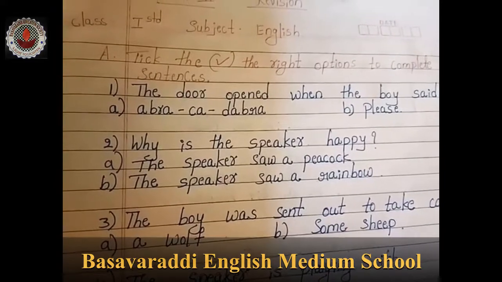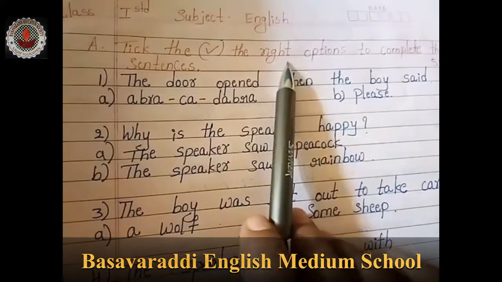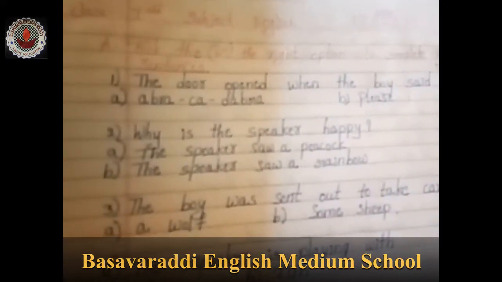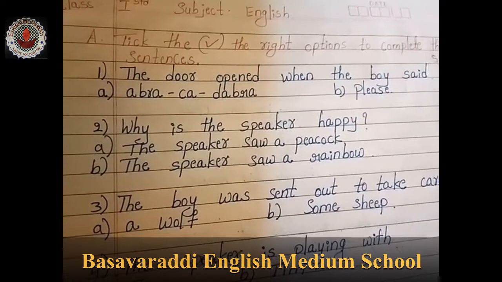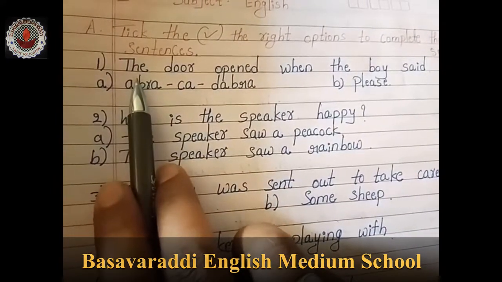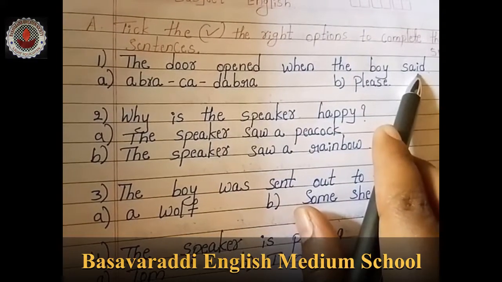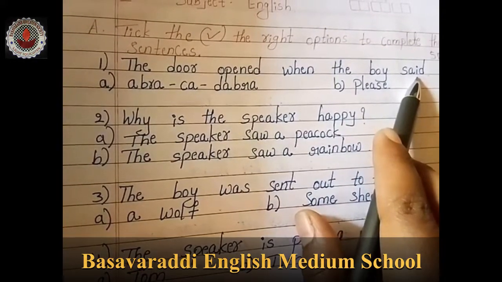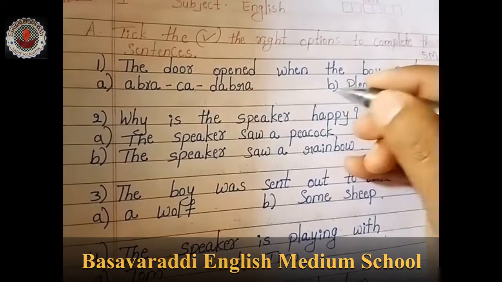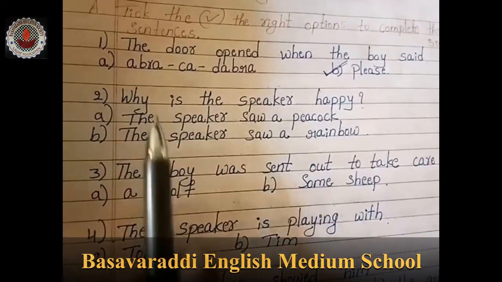Okay, subject English. Let's see. A part, tick the right option to complete these sentences. We have to tick according to that statement which option is correct. We have to tick it, children. So first one, the door opened when the boy said. When the door opened, what did the boy say? Abracadabra or please? The answer is please. Take the please.